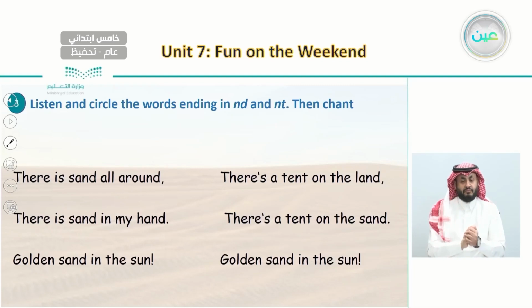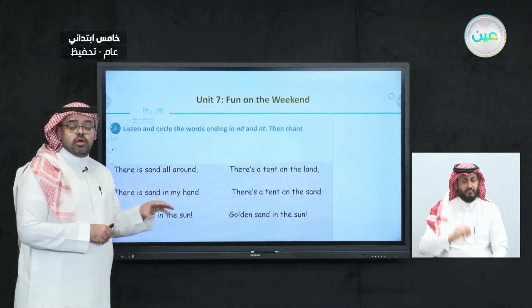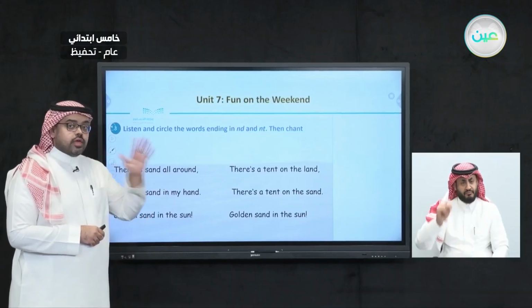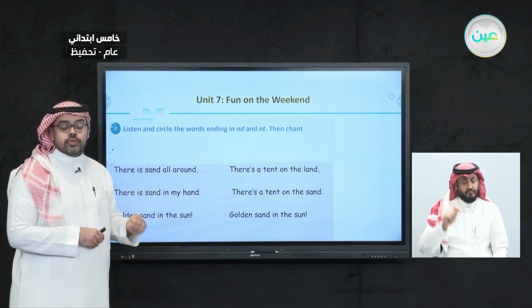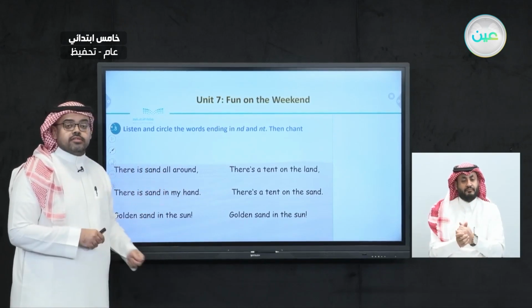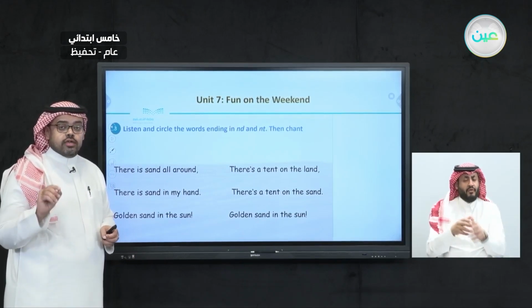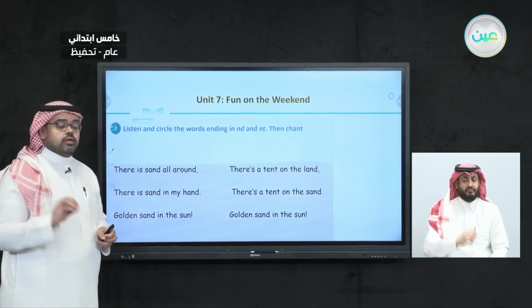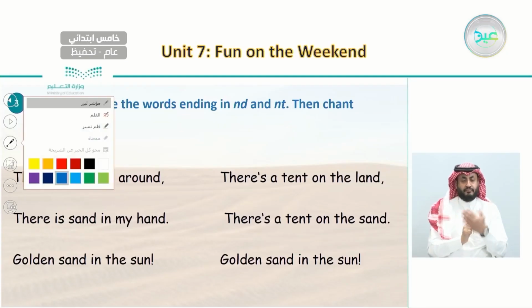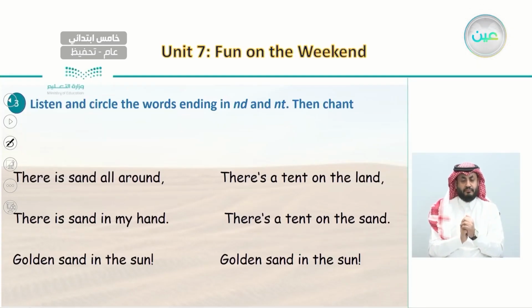Now, in this chant, there are words that end with ND and NT. Let's go sentence by sentence and try to circle all of these words. In the first sentence, there is sand all around. What are the words that end with ND? Excellent. It is sand. This is the first word.